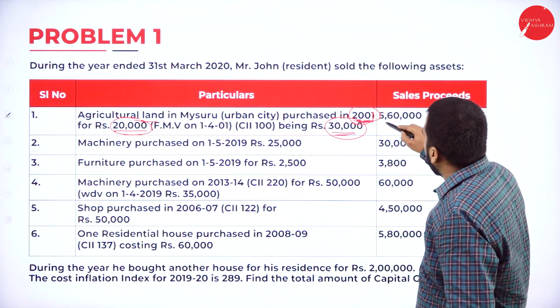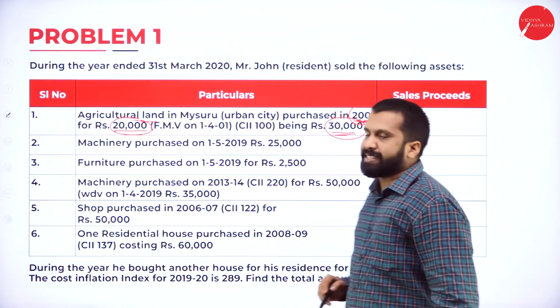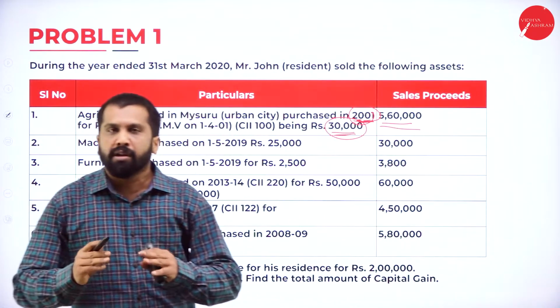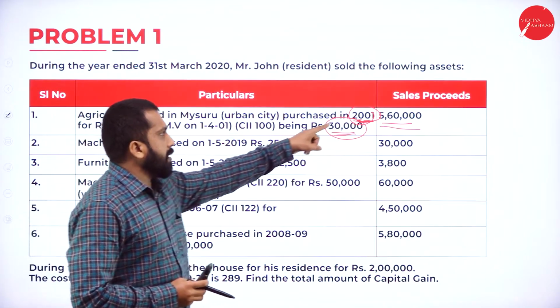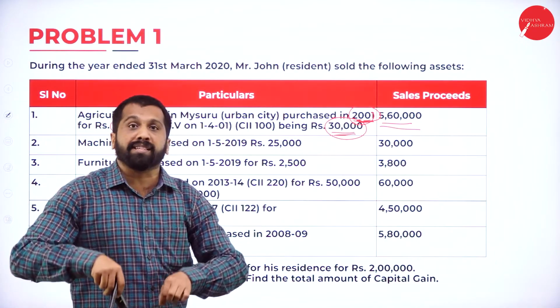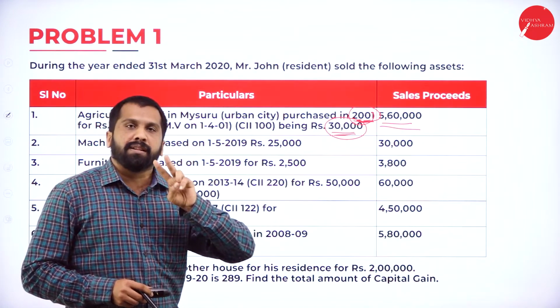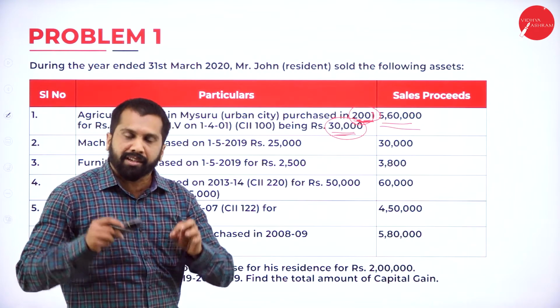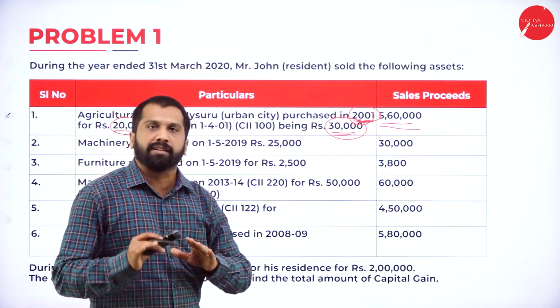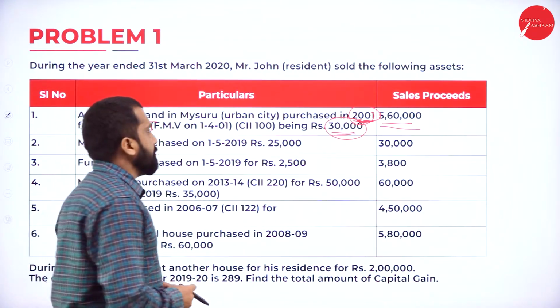Now, at what price you sold? 5,60,000 you sold. You know the format. Is it long term or short term? See, from 2001 to 2020, almost 20 years. Long term or short term? It is long term. We should do indexation. Yes, we should do indexation. Clear? I'll go to the answer.